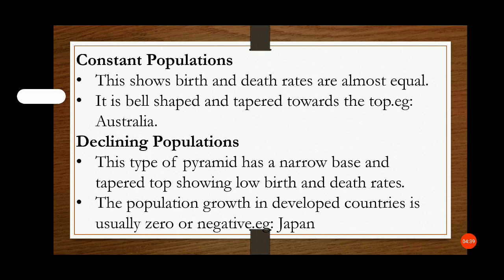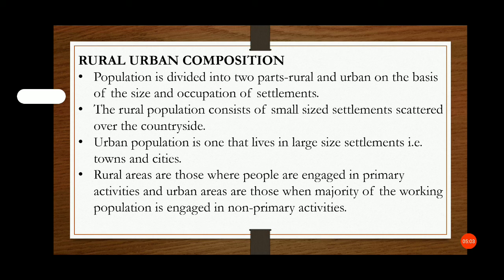Declining population: this type of pyramid has a narrow base and is tapered at the top, showing low birth and death rates. Population growth in developed countries is usually zero or negative, for example Japan.